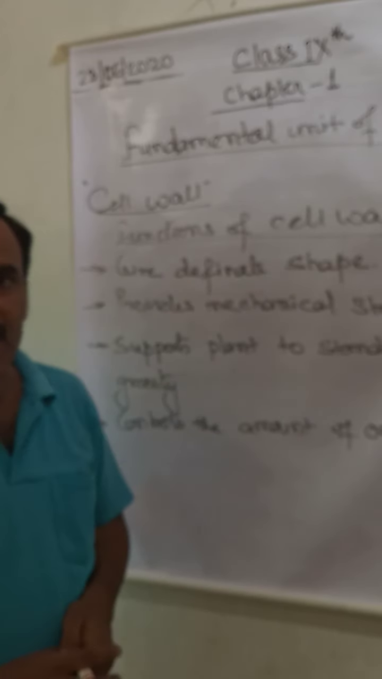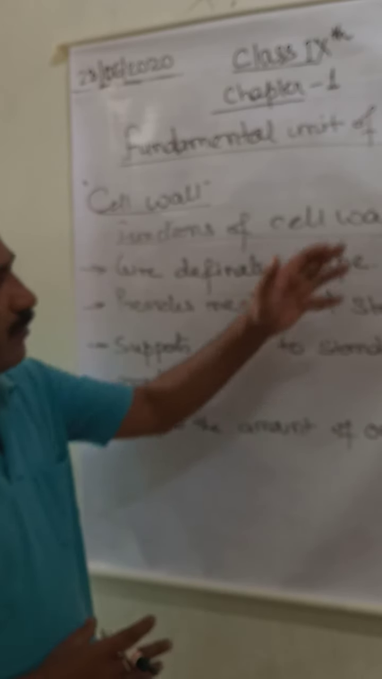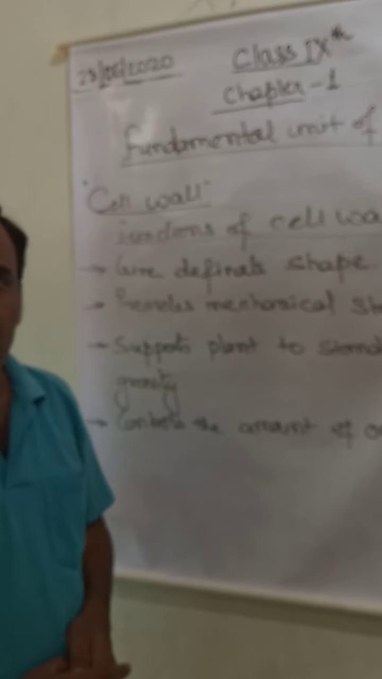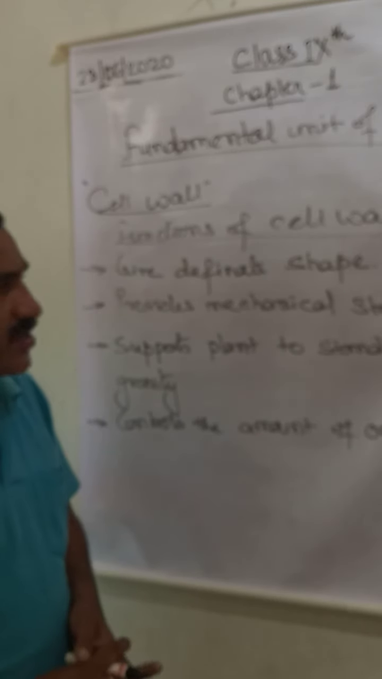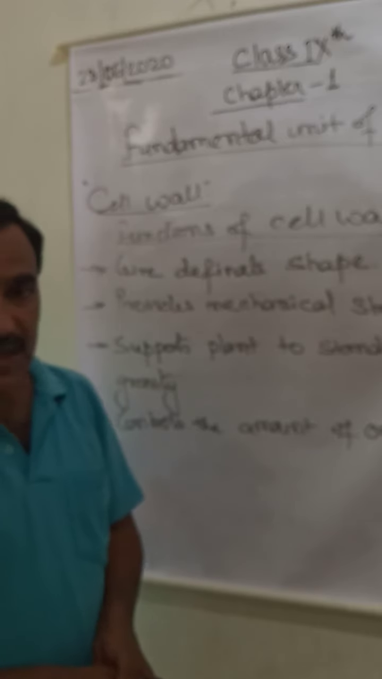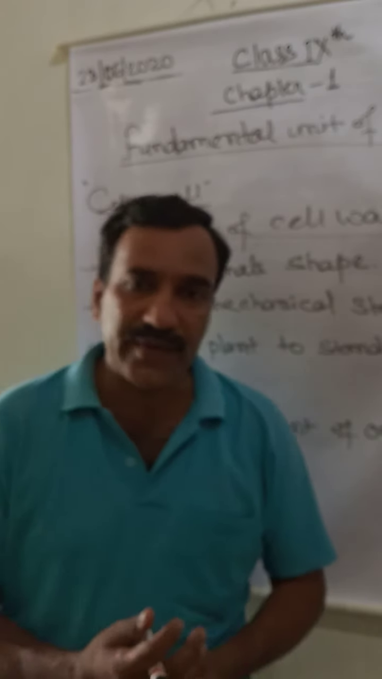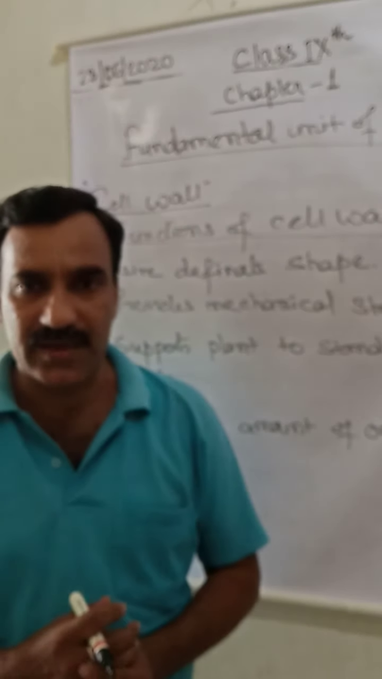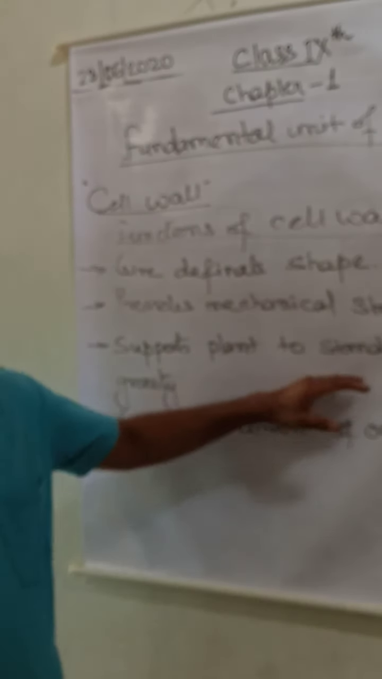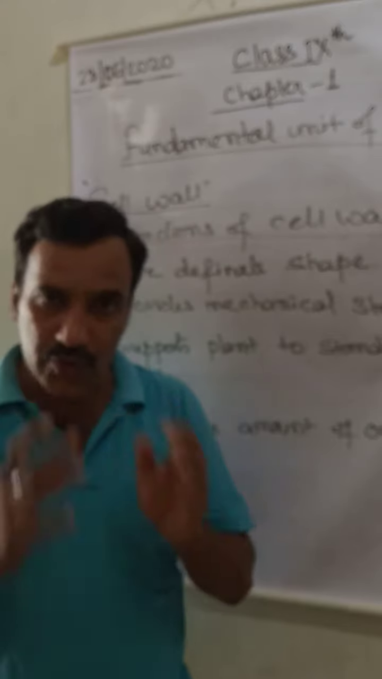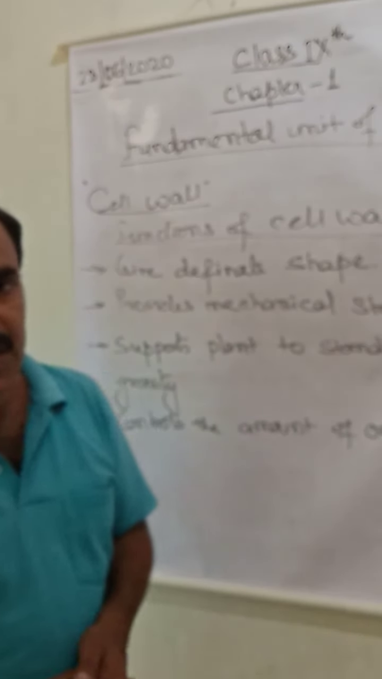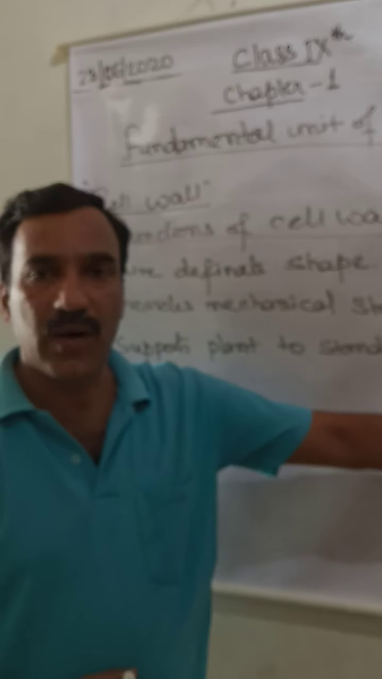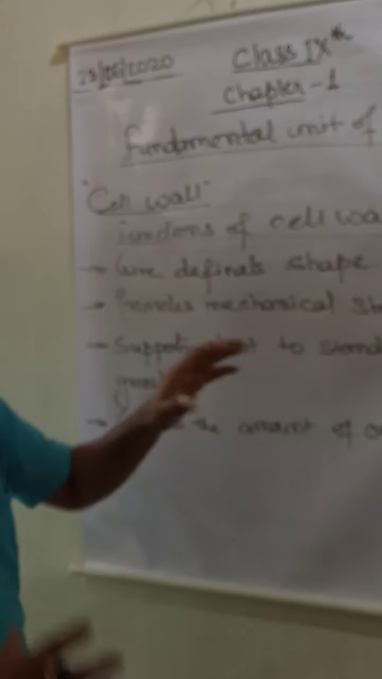That means because of the cell wall, the cell is able to attain a definite shape, and definitely the plant has a definite shape. Humans and most animals also have a definite shape, but that is possible because of the skeletal system. Plants do not have a skeletal system, so to provide them a proper shape and structure, this function is done by the cell wall. So the cell wall gives a definite shape.